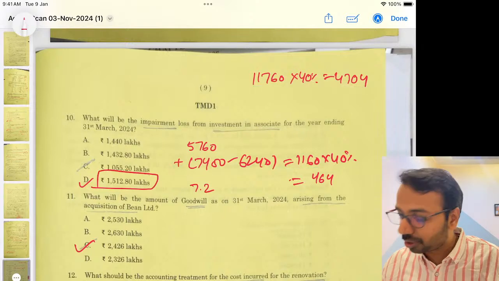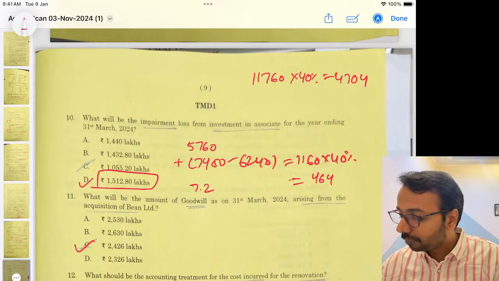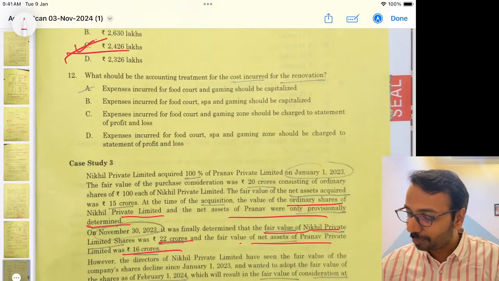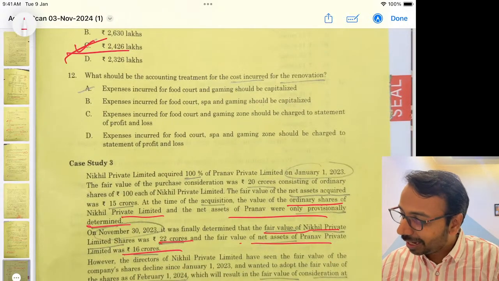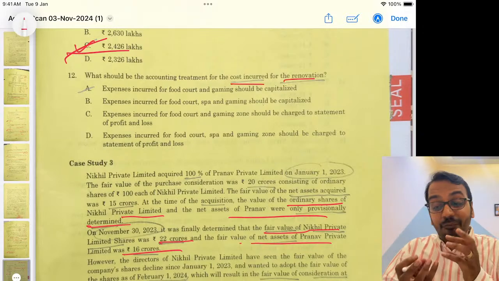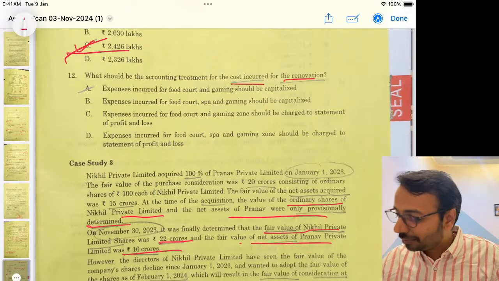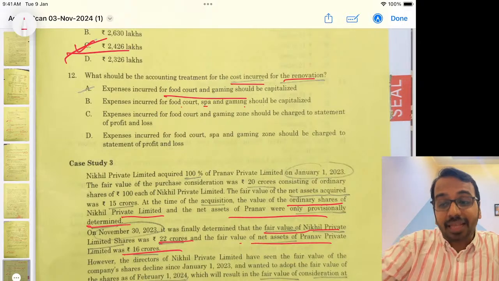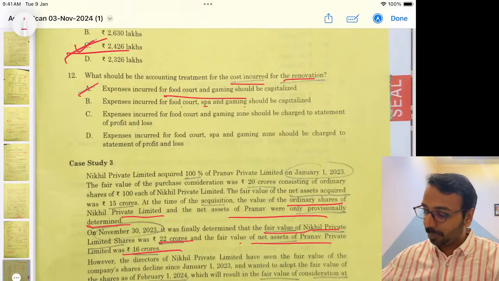I did a quick calculation, might be incorrect, 1512.80. Then goodwill 2426, which is also done by my student. Then accounting treatment for cost incurred for renovation. Very smartly in the question they have given food court, spa and gaming, but only food court and gaming they said will enhance, so only this should be capitalized.